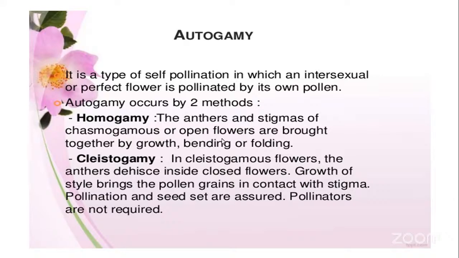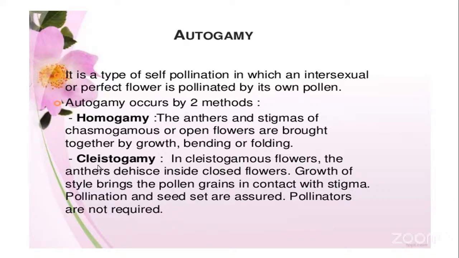That is, the flowers are always open. The petals will be opening and the stigma as well as the anthers are exposed to the outer environment. So such flowers are called chasmogamous flowers or open flowers. So the autogamous type of self-pollination which is carried out in the open flowers, that is in the chasmogamous flowers, such a type of autogamy is called homogamous type of self-pollination.